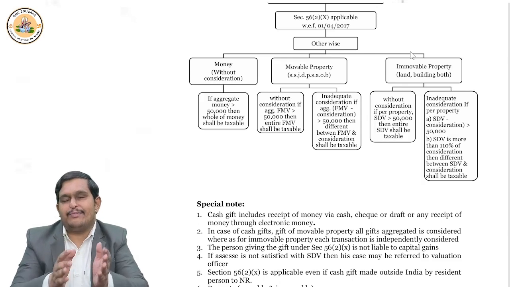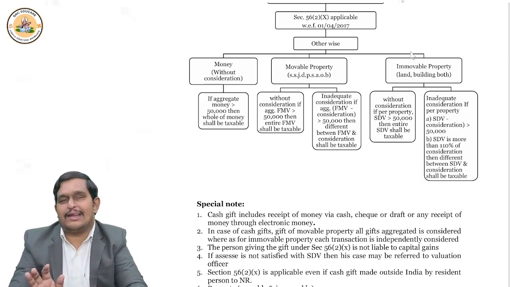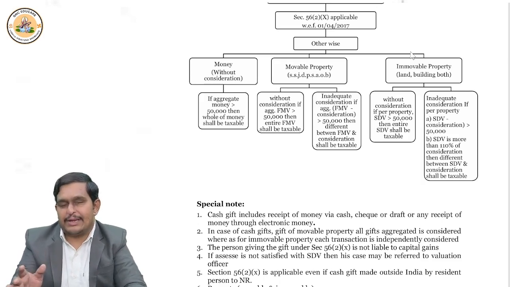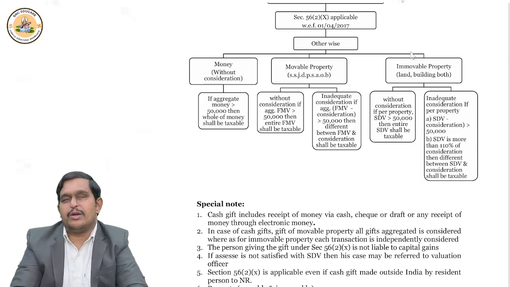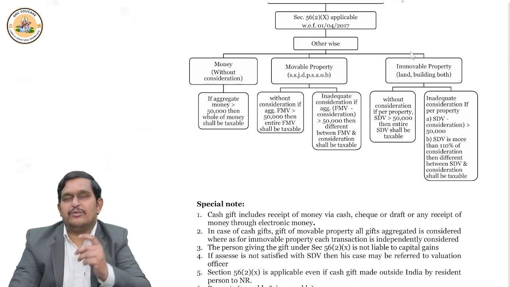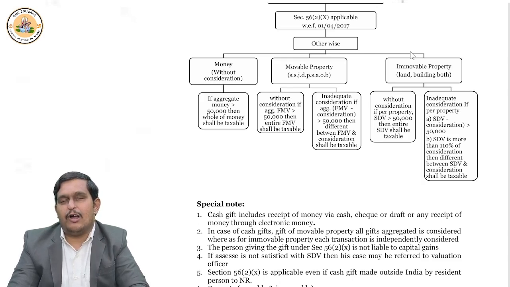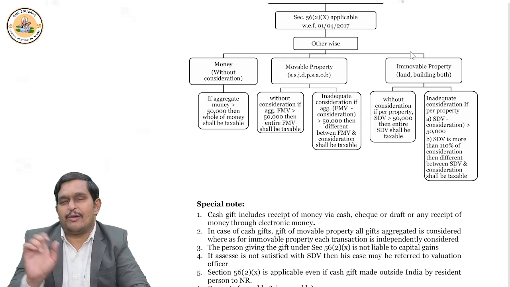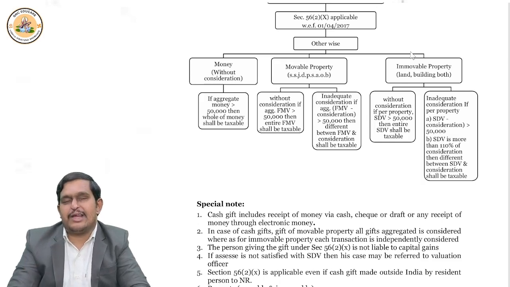Cash means obviously cash, banking channel, electronic mode, all that are covered. Now, if any income is taxed under income from other sources, then it will not be taxed again under capital gains. Suppose you are not happy with the stamp duty value, then you have the option to challenge it and request the income tax officer to appoint a valuation officer. If he feels fit, he will appoint a valuation officer to consider.